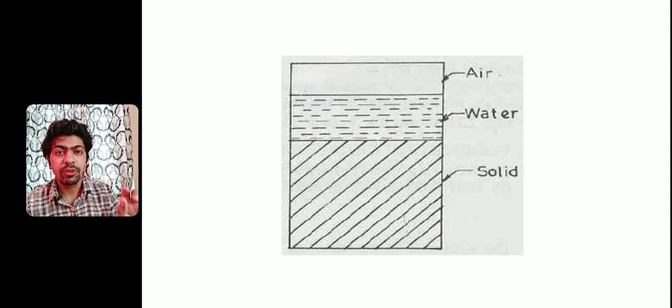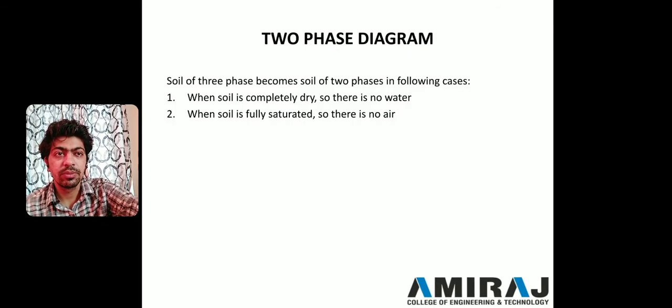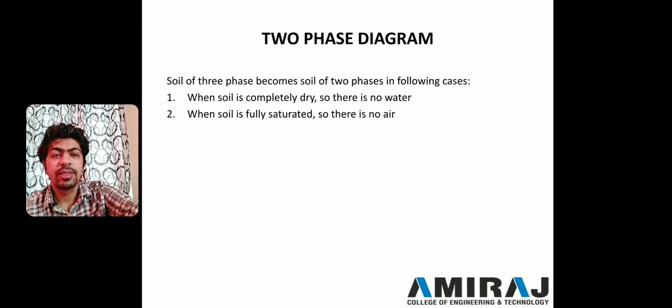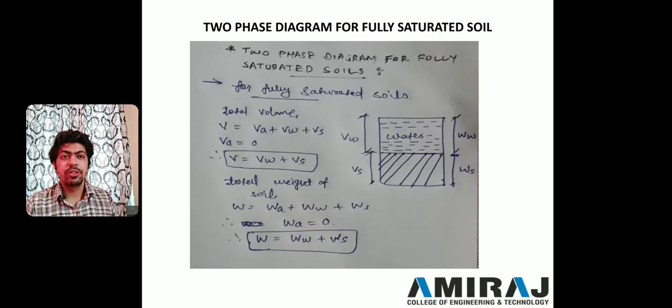In the same way, when we discuss fully saturated soil, there is no presence of air in that soil, so there are also two phases: one is solids and one is water. We are going to discuss this in this lecture. As I have already said, when the soil is completely dry there is no water, and when the soil is fully saturated there is no air. Okay, two phase diagram for fully saturated soil.